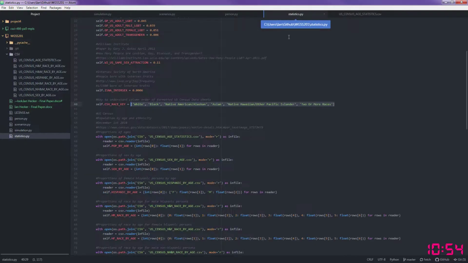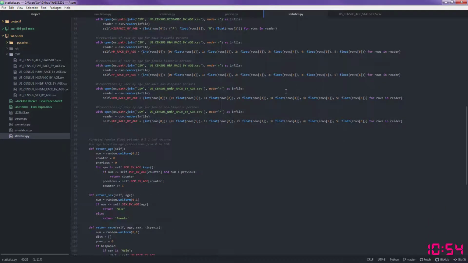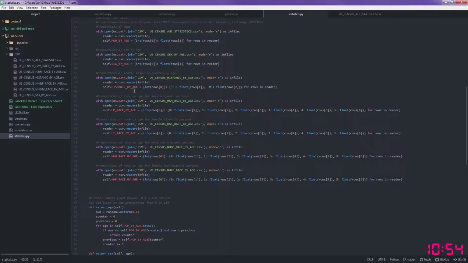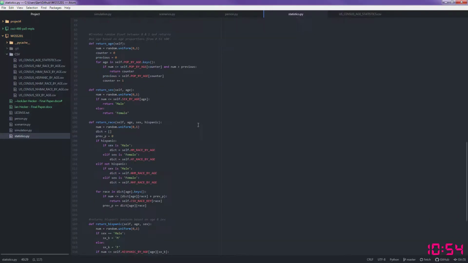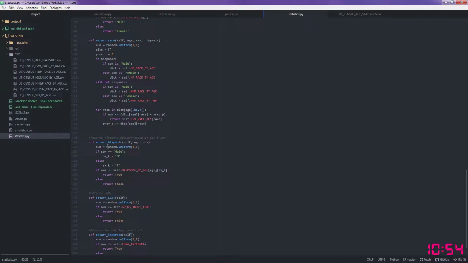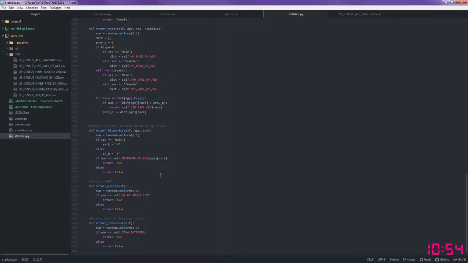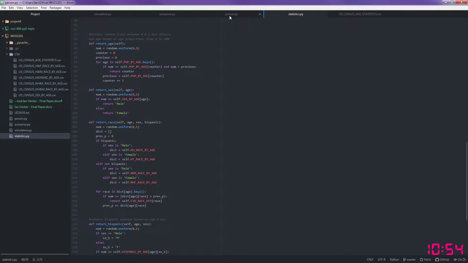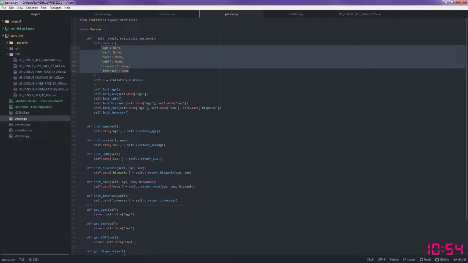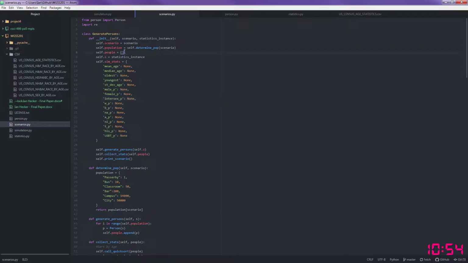So back to statistics now. After all these CSV files are read in and a person's traits are determined, that person object with all of their data will be sent into the scenarios class, into this array of people.